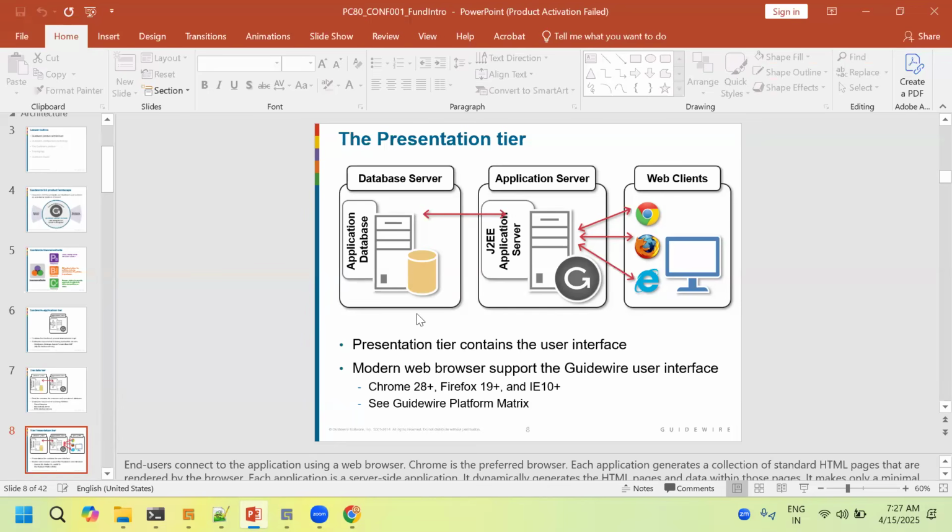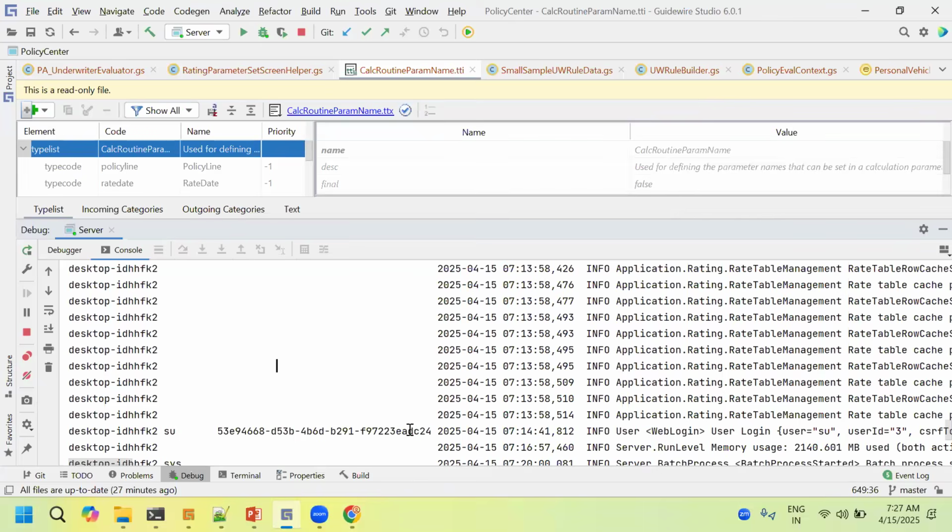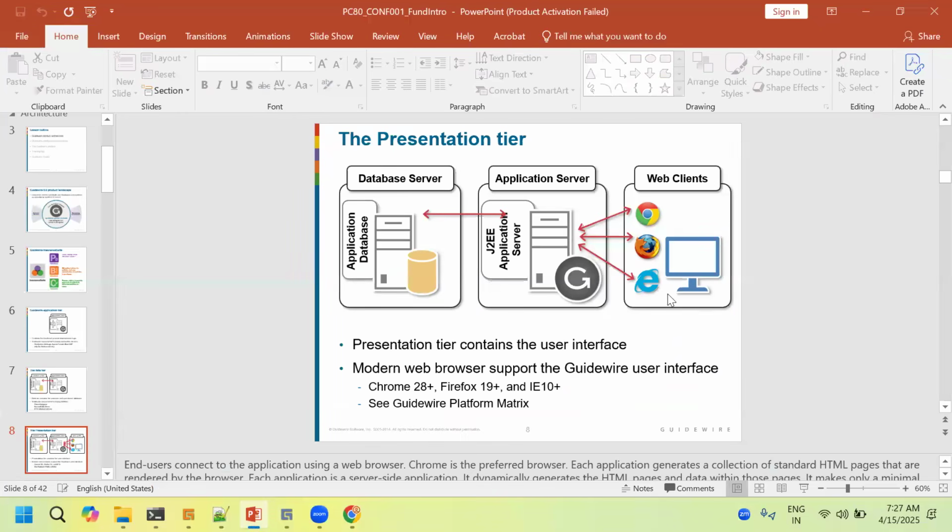So the database tier, activating a database, H2 in this case, and the application server, Guidewire Studio making our server up, and web clients we are using to access the application through any browser. So for that, the server should be running.